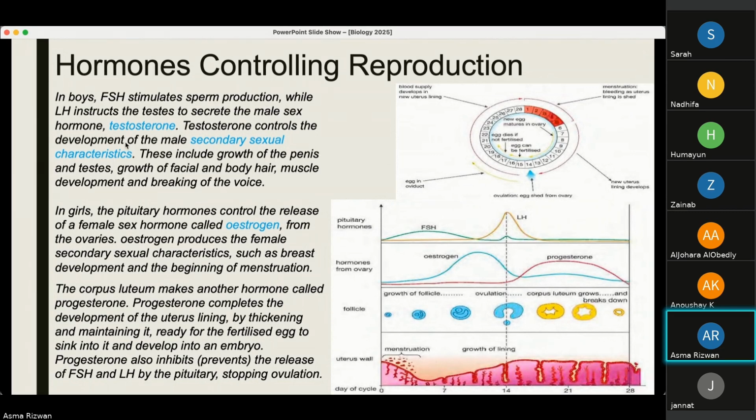The testosterone controls the development of the male's secondary sexual characteristics. These include growth of the penis and testes, growth of facial and body hair, muscle development, and breaking of the voice, where the voice becomes deeper. In girls, these pituitary hormones, again, the FSH and LH, control the release of the female sex hormone called estrogen from the ovaries. Estrogen produces the female secondary sexual characteristics such as breast development and beginning of the menstrual cycle.